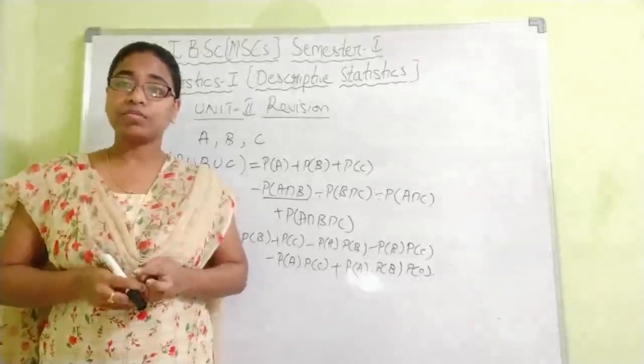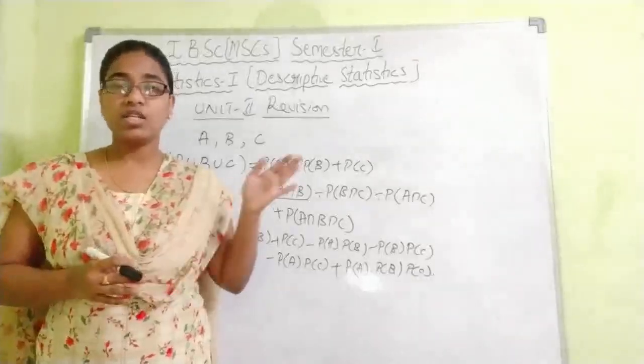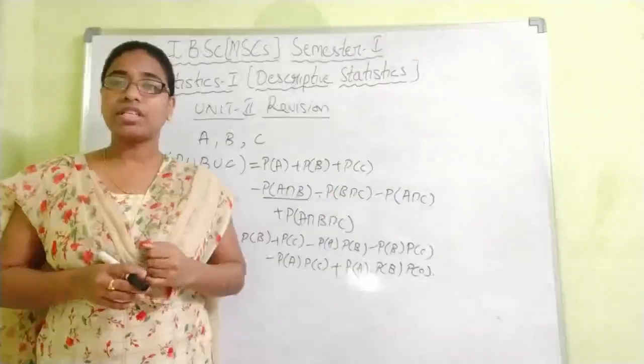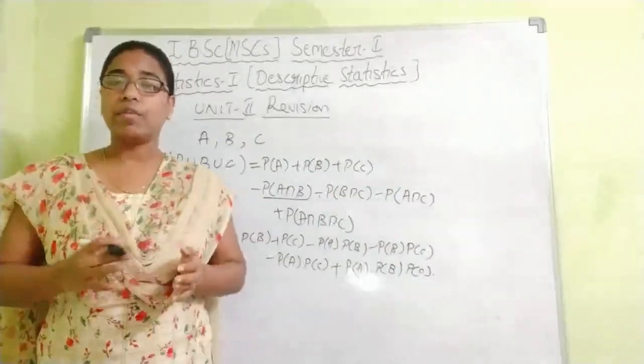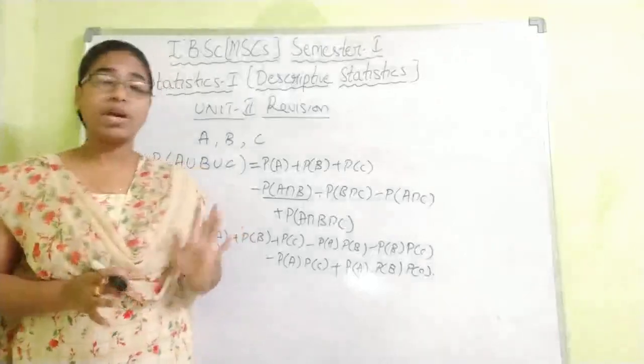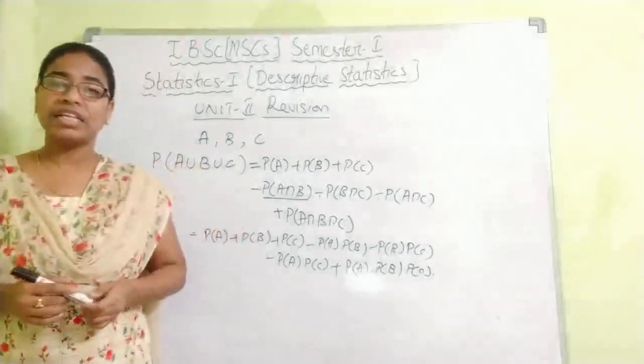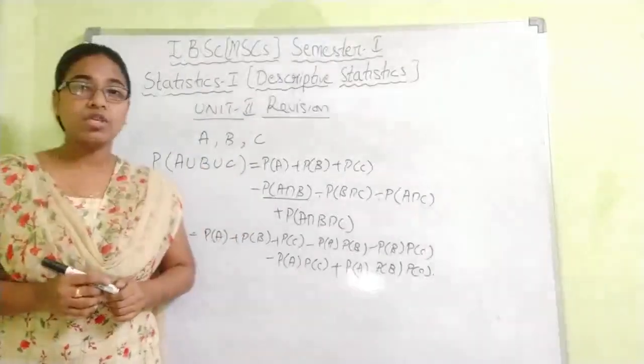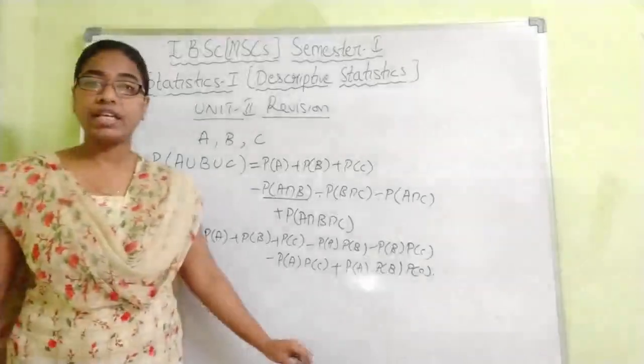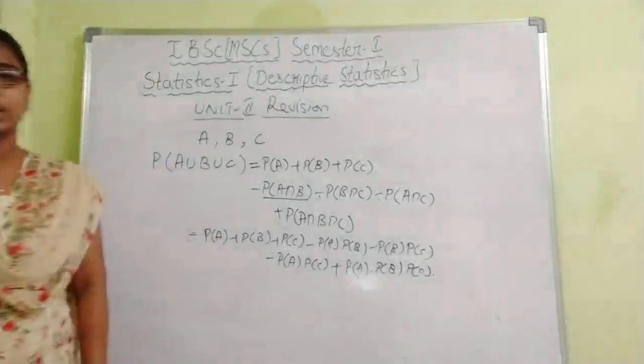So 3 into 20 is 60. Section B is of 60 marks, section A is of 20 marks. 20 plus 60 is 80, so overall 80 marks you can cover. So plan accordingly and start your revision. From the next class, I will be sending the long answer video lectures of Unit 2.